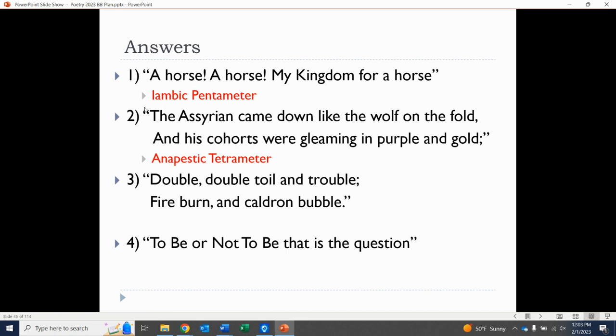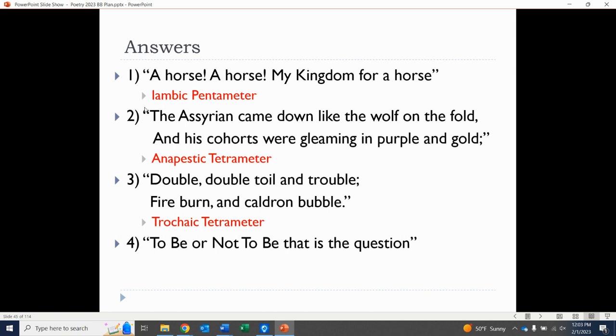Next one's from Macbeth. Double, double toil and trouble, fire burn and cauldron bubble. This was said by the witches in Macbeth, and for that reason, Shakespeare wrote it in trochaic tetrameter. And a lot of times, the witches or supernatural creatures talk in trochees because they're like backwards almost. They see the world differently. And again, 4 of them per line. So trochaic tetrameter.